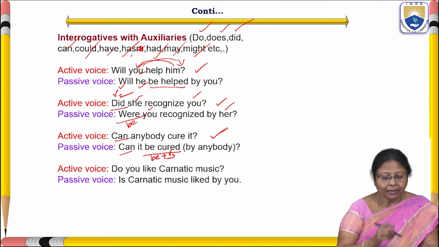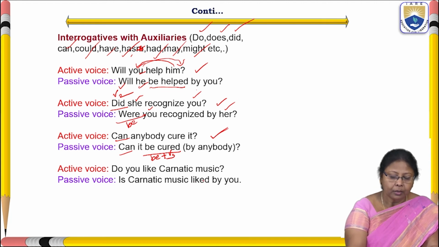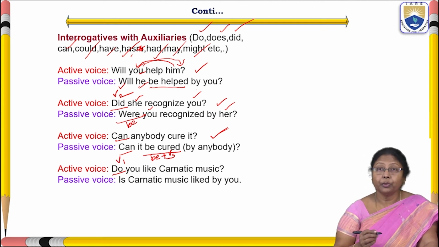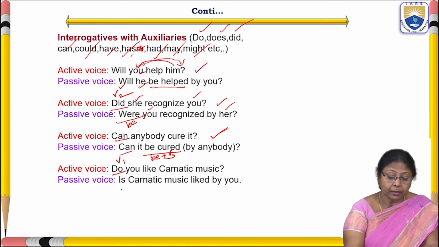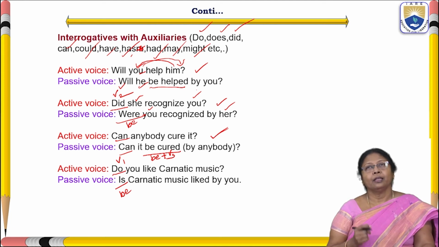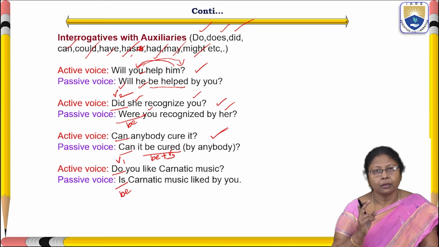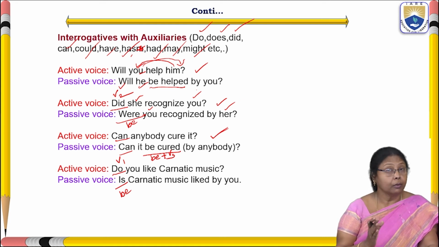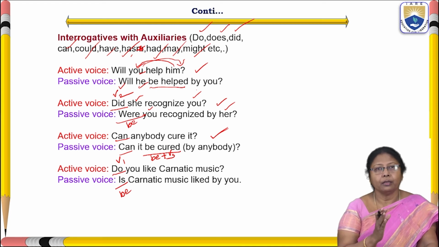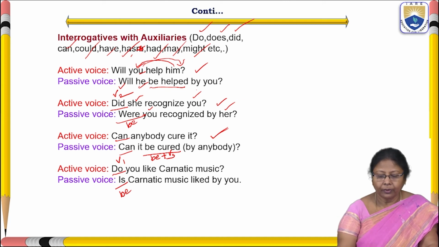Okay. And the last sentence here: "Do you like Carnatic music?" So here do comes under present tense, V1 form. So what are the be forms of present tense? Am, is, are. Here we have taken is. "Is Carnatic music liked by you?" So in this way, we have seen how interrogative sentences with interrogative pronouns and interrogative auxiliaries change from active voice to passive voice.